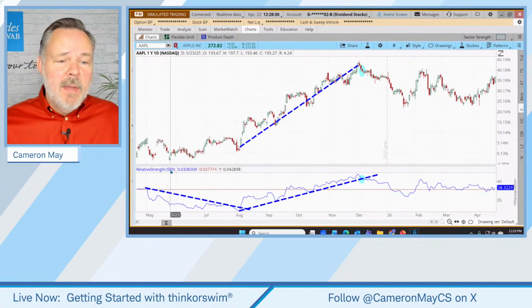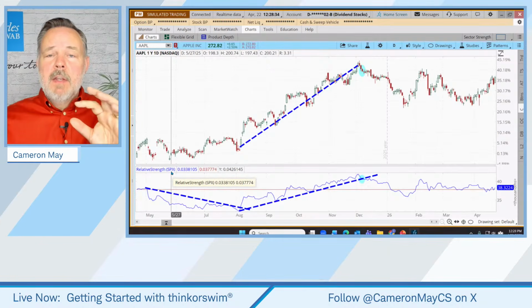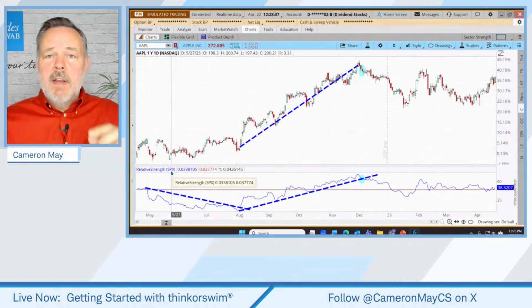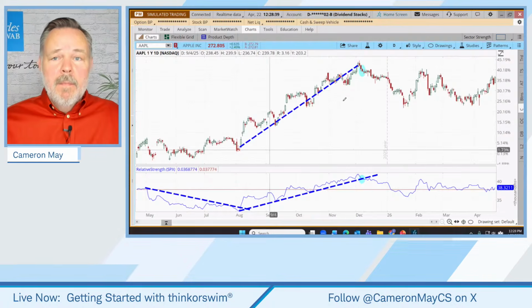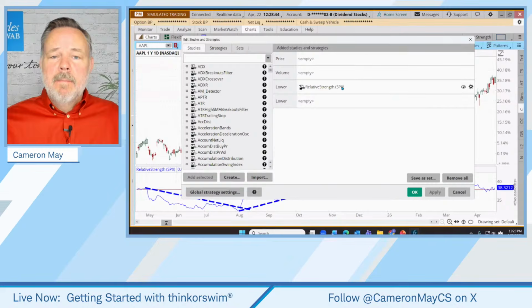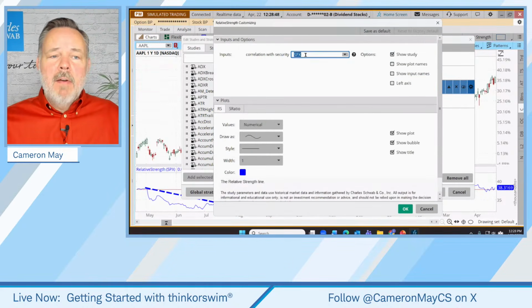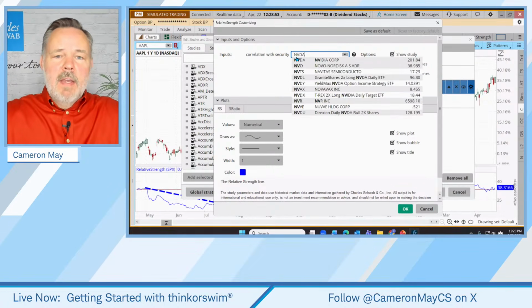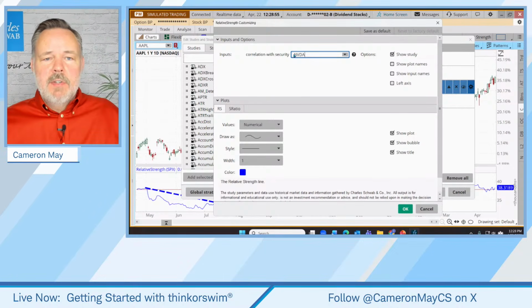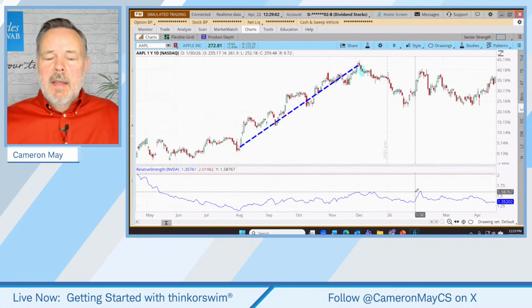It doesn't always have to be the S&P 500. We've learned several times throughout this presentation that tools and features and settings on Thinkorswim are customizable. And in this case, we're going to come back up to our tool. Let's go to Edit Studies. Let's go to Relative Strength. And I'm going to click on the little gear icon. And instead of comparing Apple to the S&P 500, let's compare it to NVIDIA. So let's choose correlation with security symbol NVIDIA. We'll click OK. We'll click Apply.